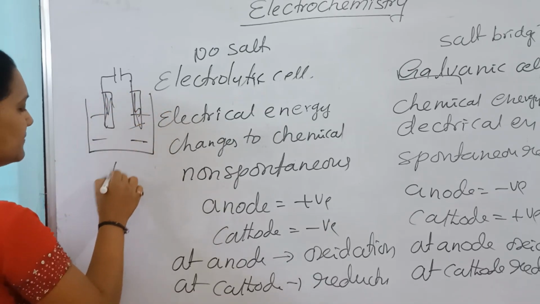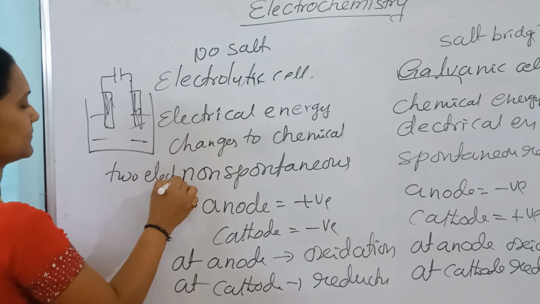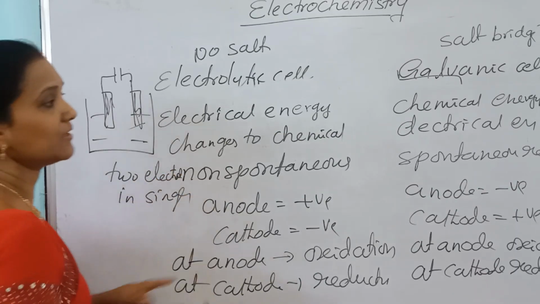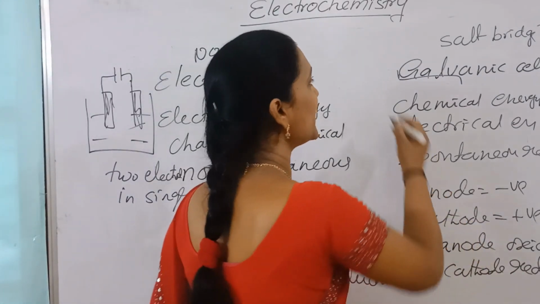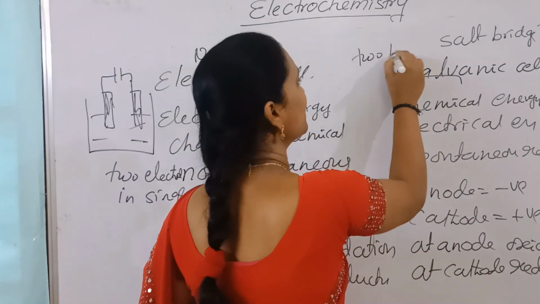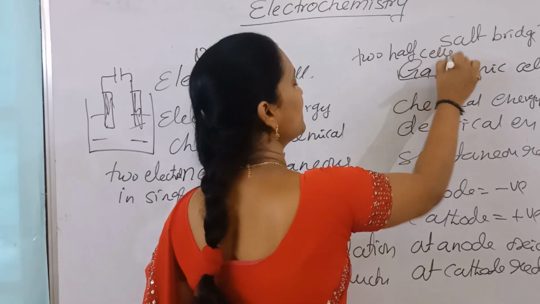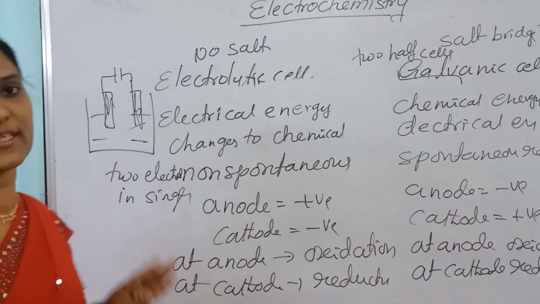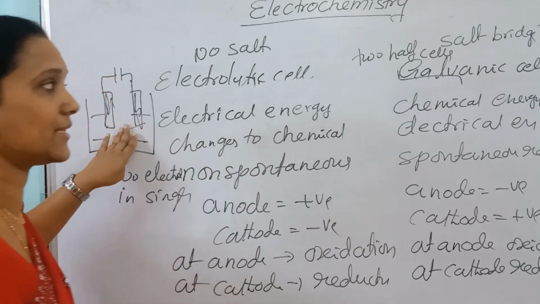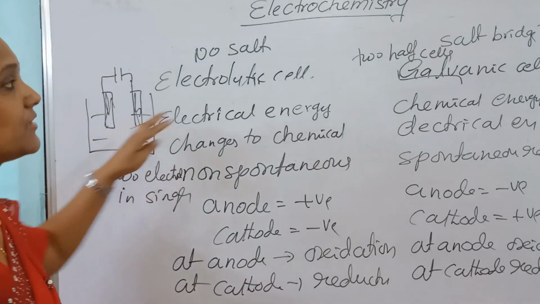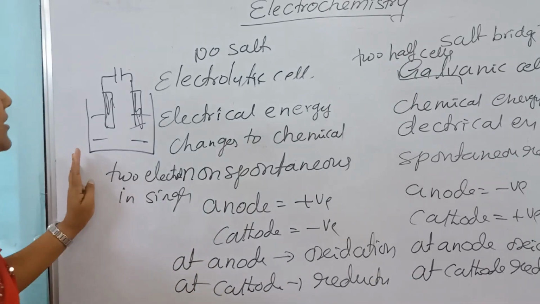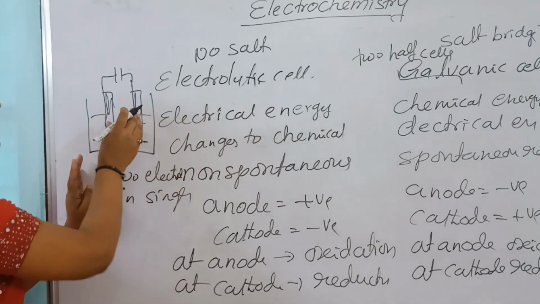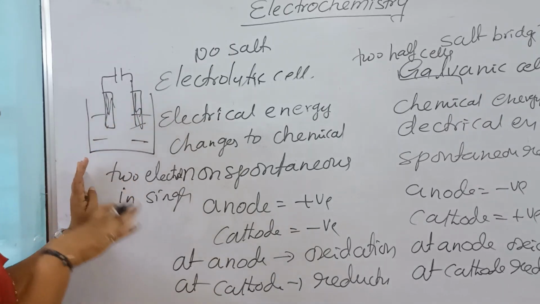Two electrodes in a single container. But in the galvanic cell, two electrodes are in different containers. We are using two half cells in the galvanic cell. Two electrodes we are placing in a single electrolytic cell, nothing but a single electrolyte. There are two half cells used there. And here, no salt bridge. There we are using a salt bridge.